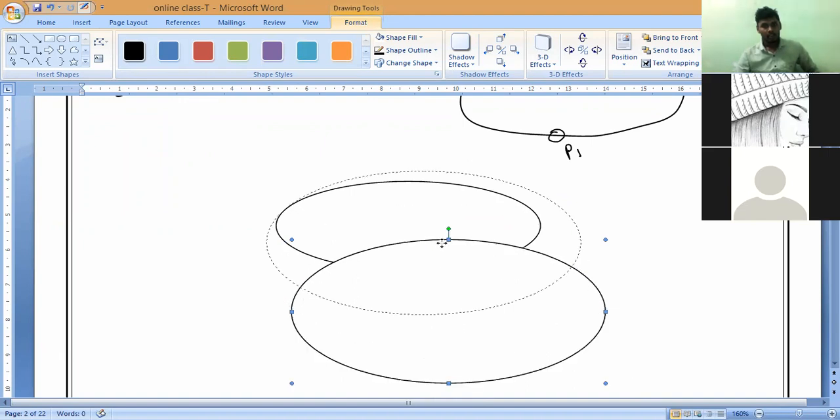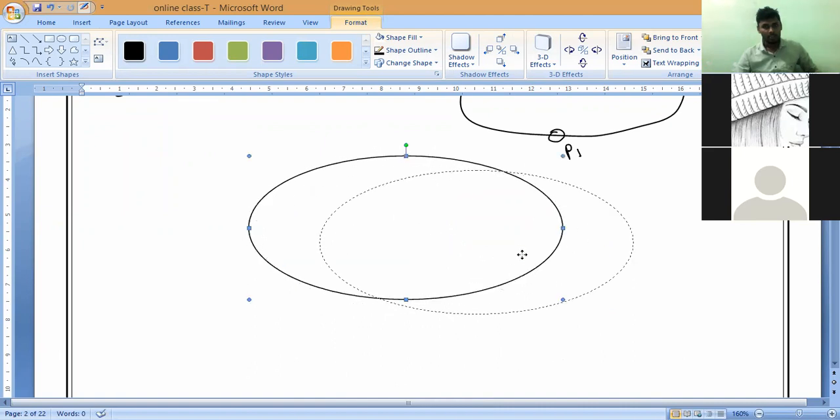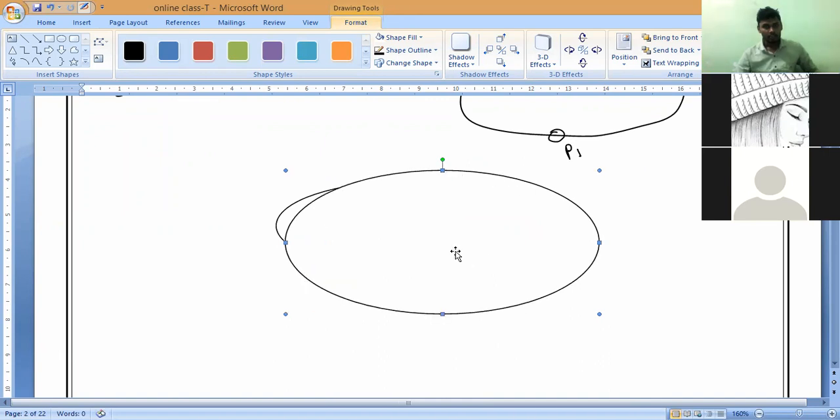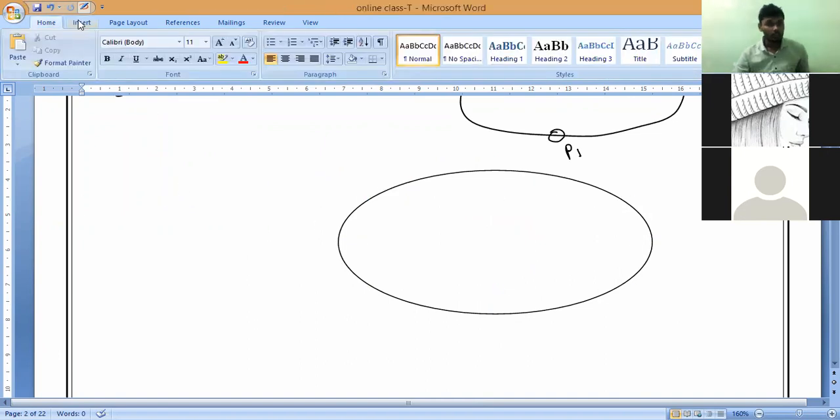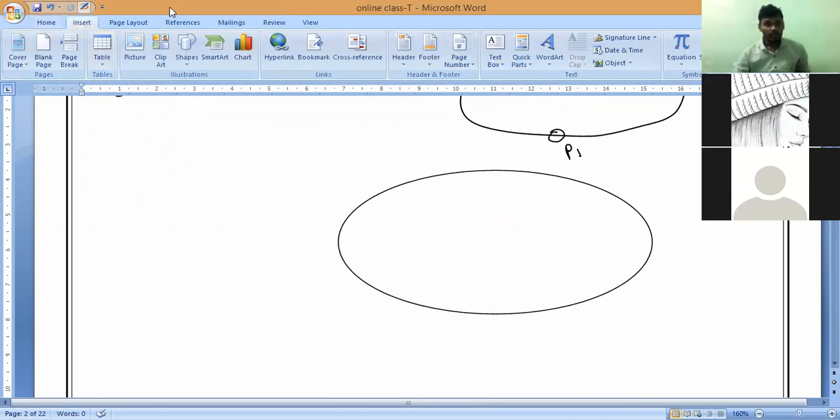This is the second orbit, and this is the first orbit. Will you be able to understand, everybody? One should come inside, but it is not showing. Okay, we'll try to draw it. So now I will draw.